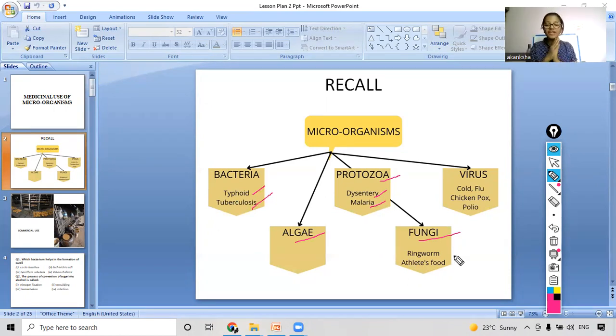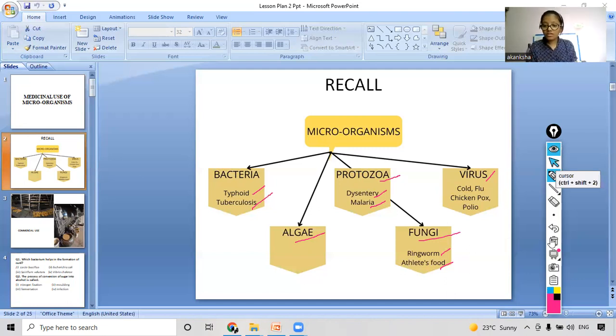Yes, you all are right. It was the bread mold, and then ringworms and athlete's foot. So these two diseases are also caused by the fungi. What about the virus? What disease is virus causing nowadays? COVID. And it also causes cold, flu, chickenpox, polio. So these are the different microorganisms and what diseases they cause, right?